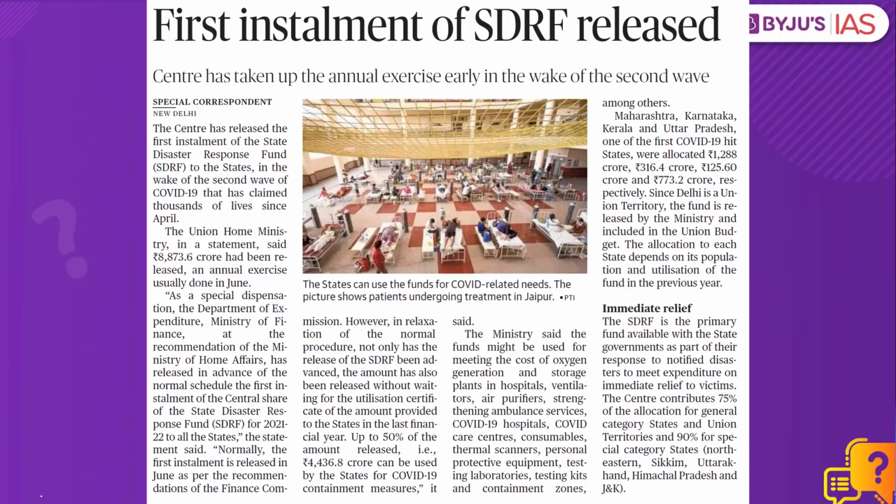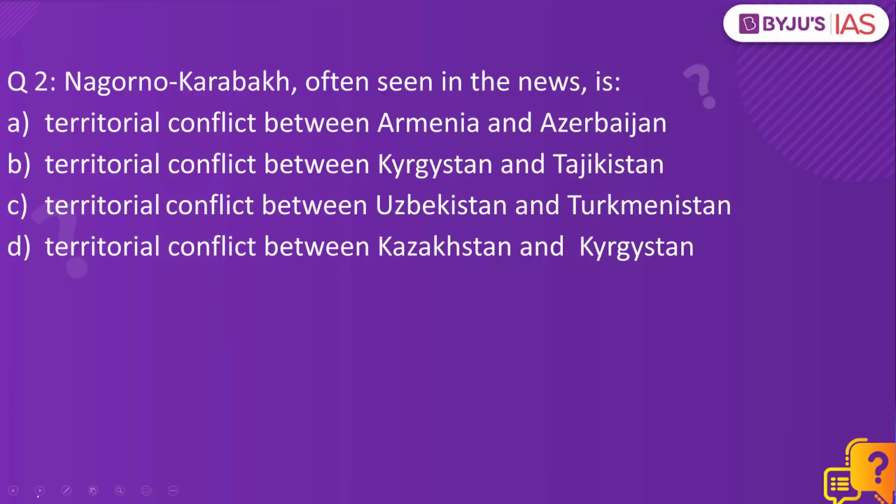What is the context? This is today's The Hindu newspaper. First installment of the center's contribution to State Disaster Response Fund has been released. And this has been released early this time because of the COVID-19 situation in the country. Now let's look at question number 2.